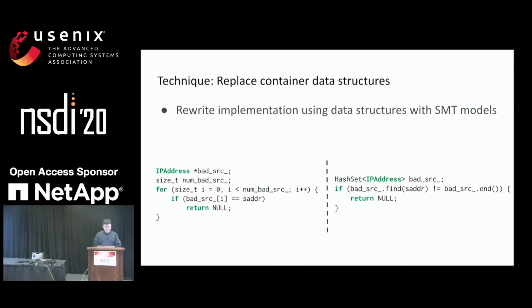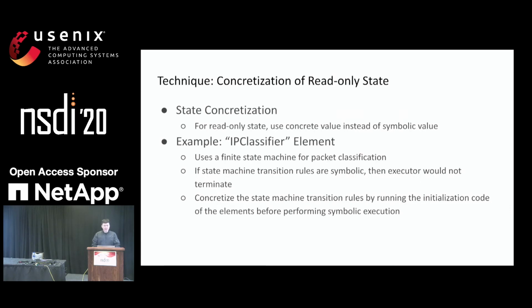The last optimization I'm going to talk about here is state concretization. We could do concretization on the read-only state. We find that for the read-only state, where the value of the state does not change during the execution, we could simply use the concrete value of the state instead of a symbolic value. A concrete example of this is the IP classifier element. What this element does is it uses a finite state machine for packet classification. So if we use symbolic rules for the state machine transition, then the symbolic executor could not finish the execution because all the state transition rules will be symbolic.